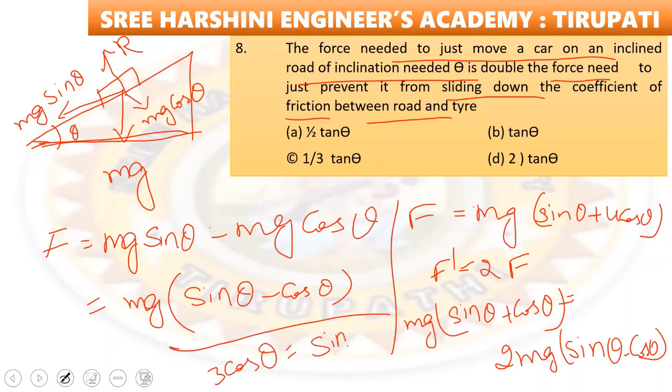Okay na, 2 mg sin theta లో 1 mg sin theta పోతే mg mg క్యాన్సిల్ అయిపోతాయి. 2 sin theta లో sin theta పోతే sin theta, ఇక్కడ 2 cos theta ప్లస్ ఇటు పక్క వస్తే 3 cos theta అవుతుంది. దట్ మీన్స్ ఏమవుతుంది, దీన్ని పక్క తెచ్చేస్తే sin theta by 3 cos theta, it becomes 1/3 tan theta. So option number C is the right answer.